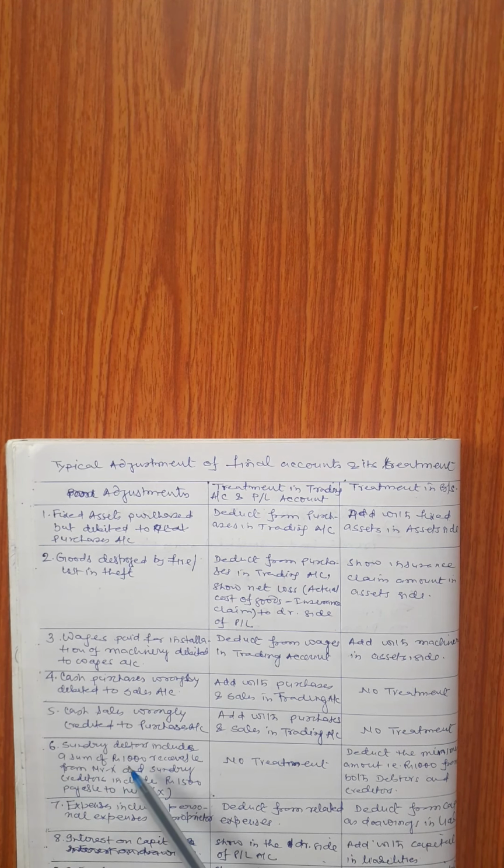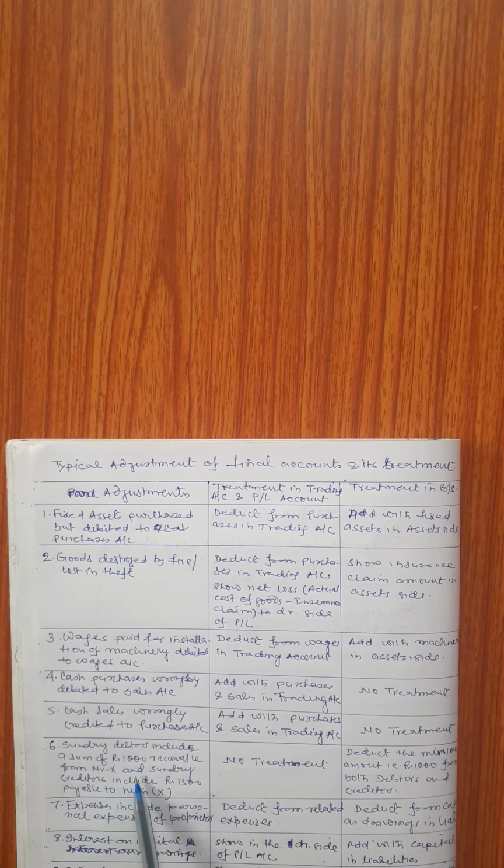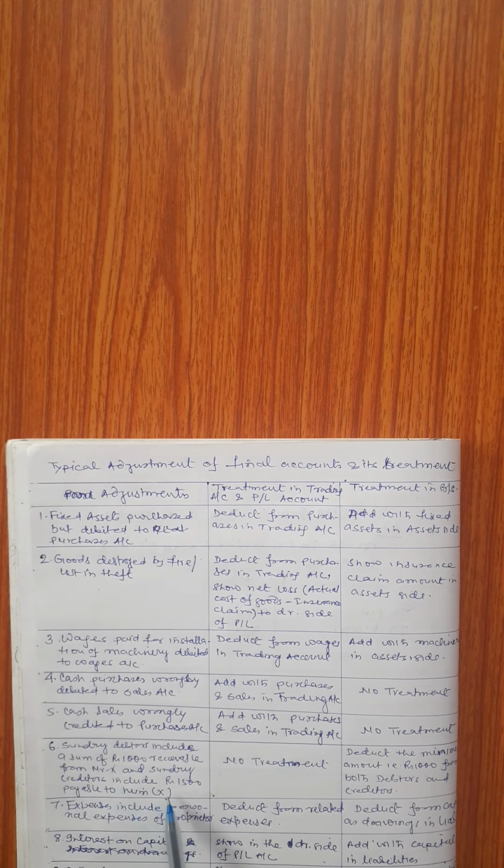If we are getting adjustment like this, sundry debtors include a sum of rupees 1,000 receivable from Mr. X and sundry creditors include rupees 1,000 payable to him, that is Mr. X.